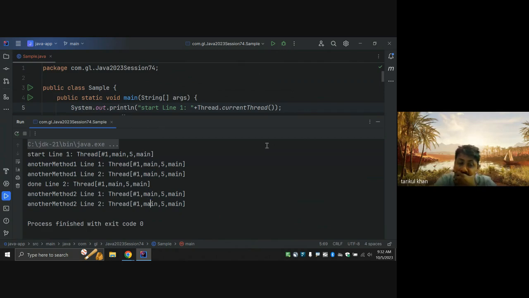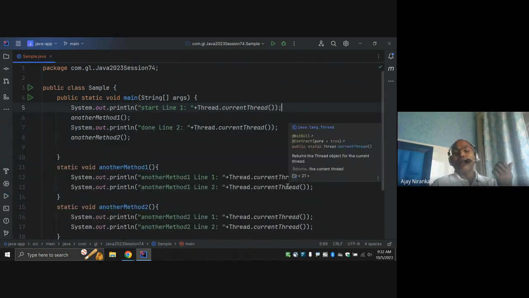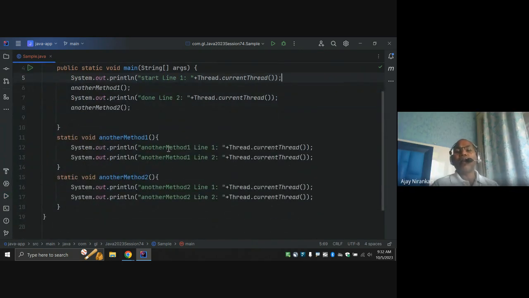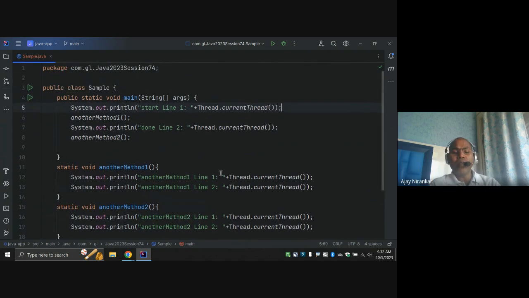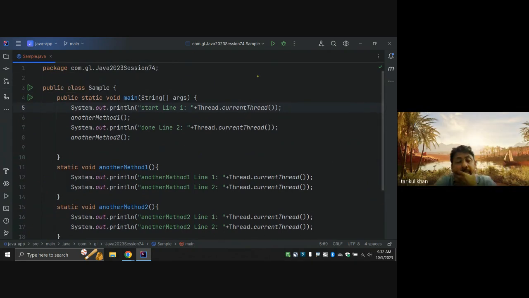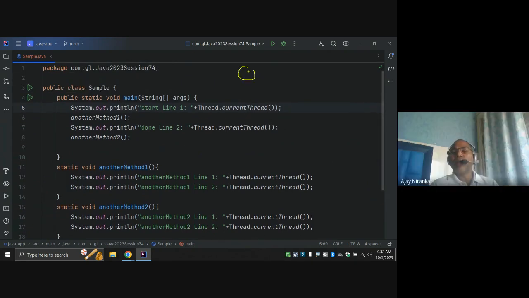Now we have to learn: I don't want all the activities to be done by only one person. Here, just understand thread means person. Thread means one person. As an understanding, this one person does the job: print line 1, then go to line 2, then 3, then again come here, then here, then here. In this way we are getting output.